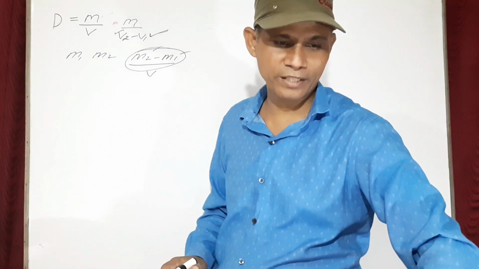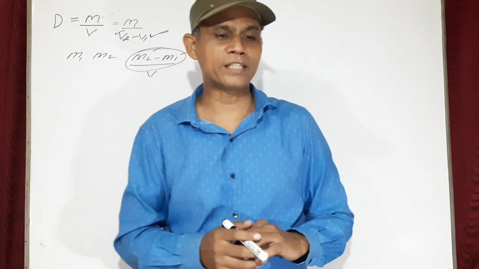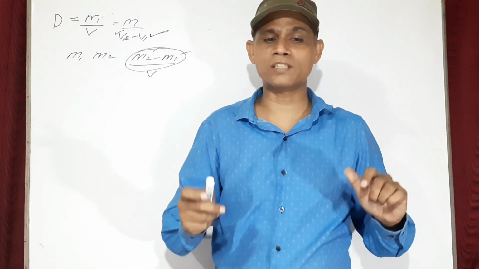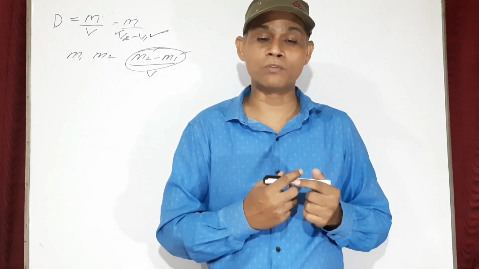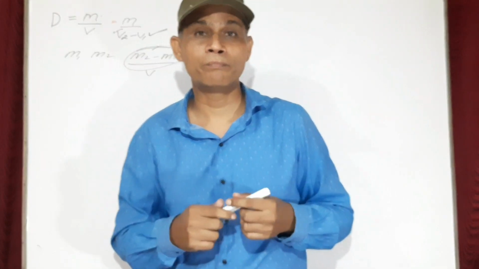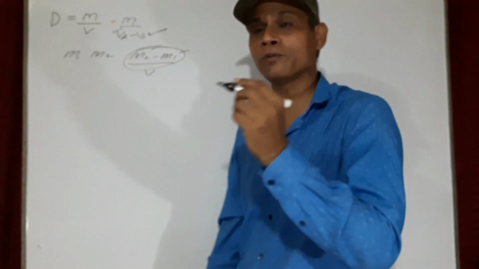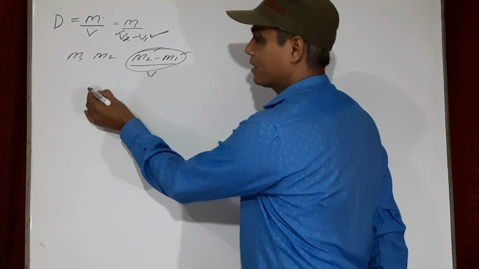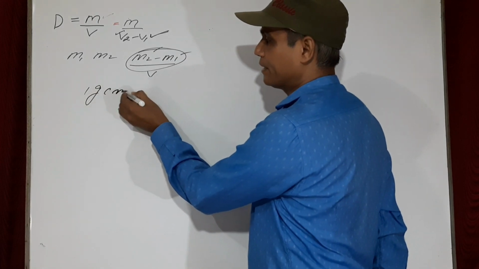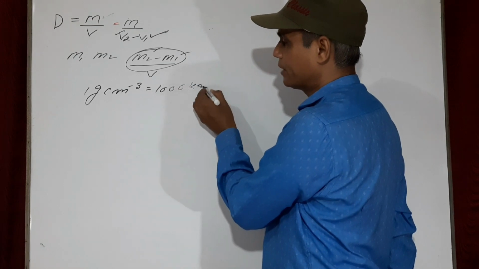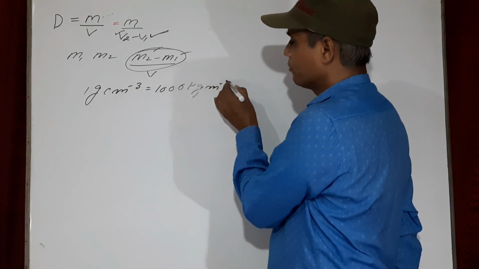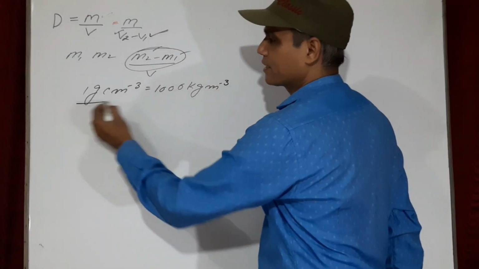Now next is question number 37. The density of the substance is 3.2 gram per centimeter cube. Convert it into kilogram per meter cube. I have already told you in the beginning itself that 1 gram per centimeter cube is equal to 1000 kilogram per meter cube. Now here we are given, how much is given?